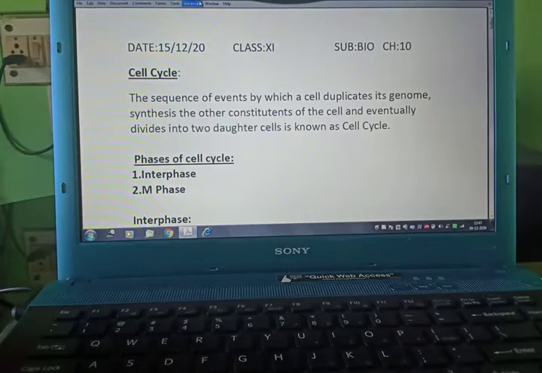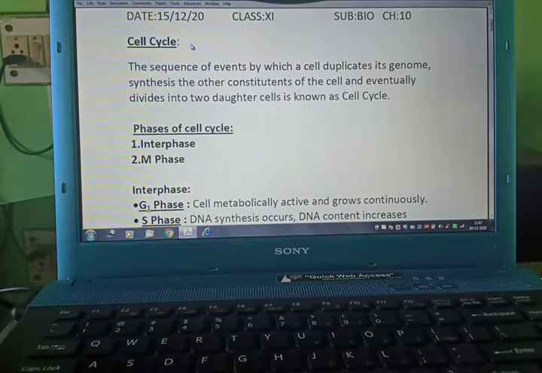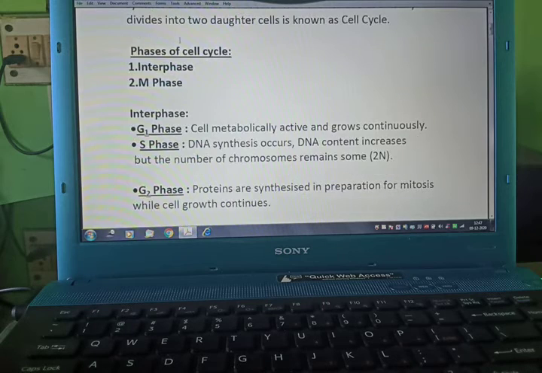Hi students, today we are starting our new chapter, that is cell division, and we are starting with the topic cell cycle. The sequence of events by which a cell duplicates its genome, synthesizes the other constituents of the cell and eventually divides into two daughter cells is known as the cell cycle.